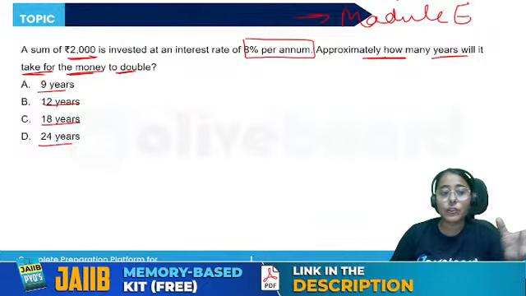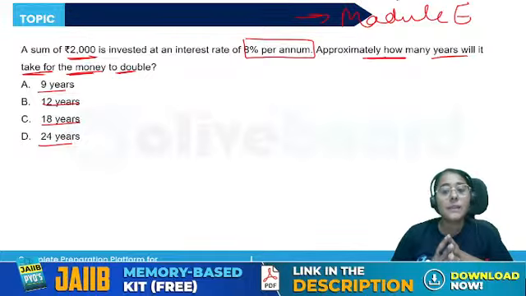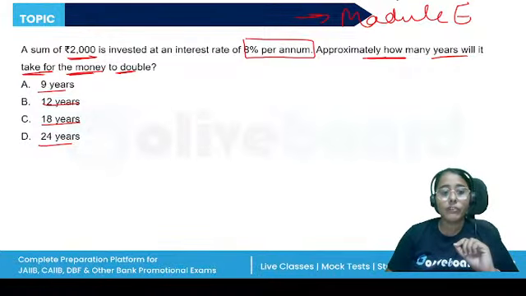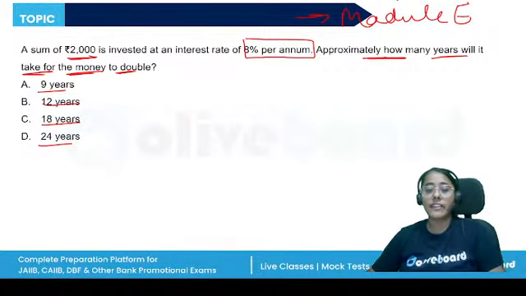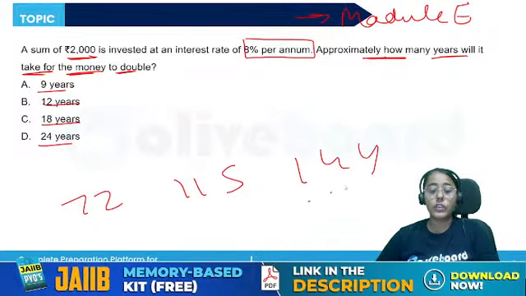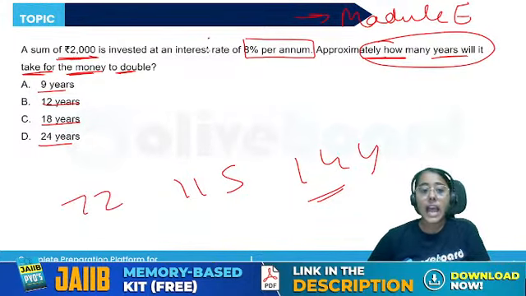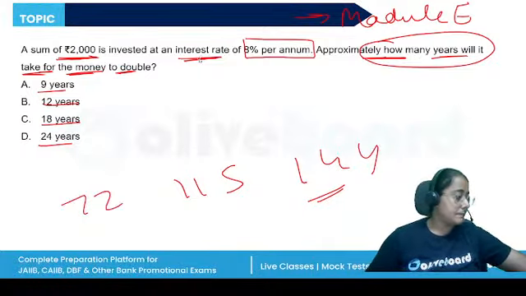Then we also have the rule that tells us in how many years it will become three times, and in how many years it will become four times. This is the concept of time value of money. The rule of 72, 115 and 144. Here you need to tell me in how many years this rupees 2000, which is invested today at an interest rate of 8% per annum, will become double.